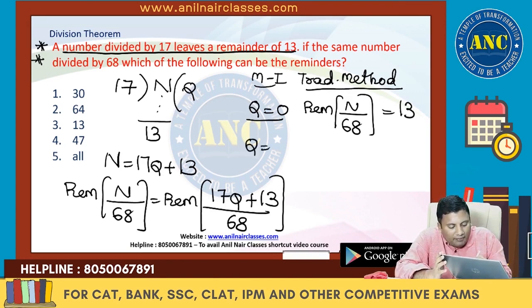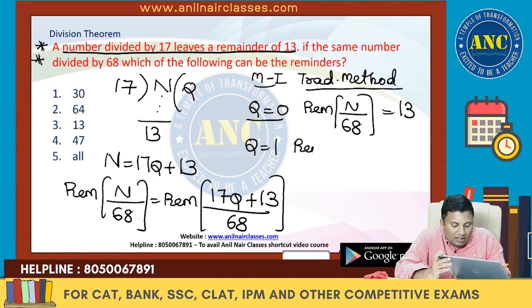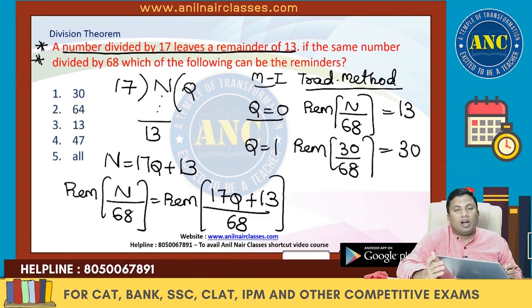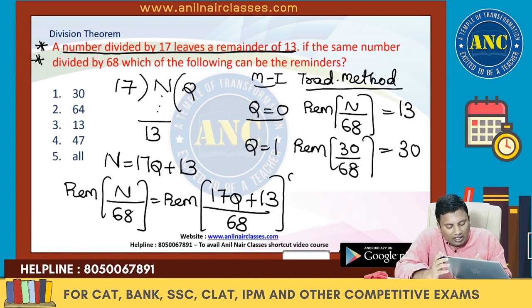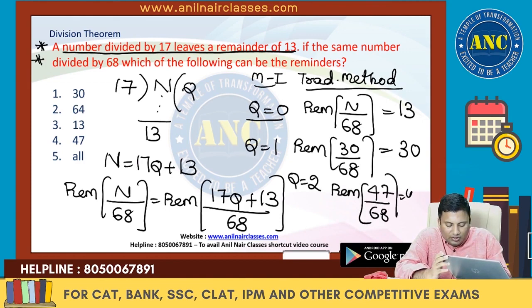If q is 1, 17 plus 13 is 30. 30 cannot be divided by 68, so the answer is 30. If q is 2, 17 2s are 34, 34 plus 13 is 47, divided by 68, which is 47. If q is 3, 17 3s are 51, 51 plus 13 is 64, divided by 68 is 64.